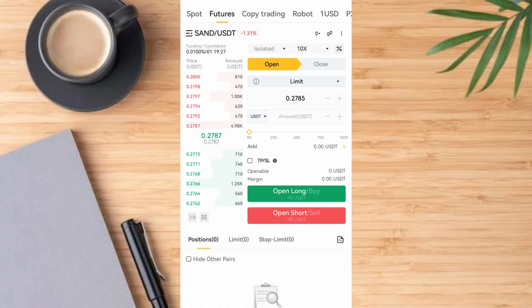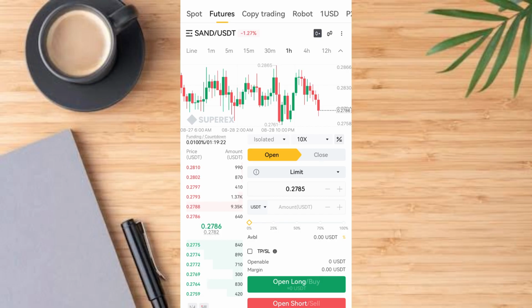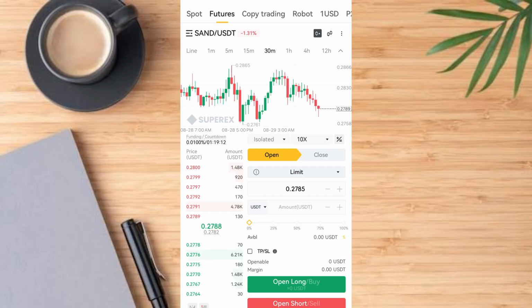Then here you see one candlestick. Tap on it. This has to do with the time frame you selected here. Here, each of these candlesticks stands for 1 hour. If you tap on 30 minutes, then each of these candlesticks stands for 30 minutes. This tells you how the price has been moving in the last 30 minutes.